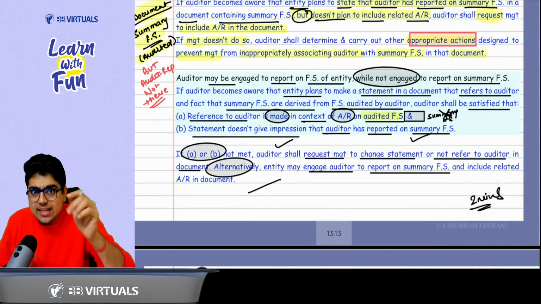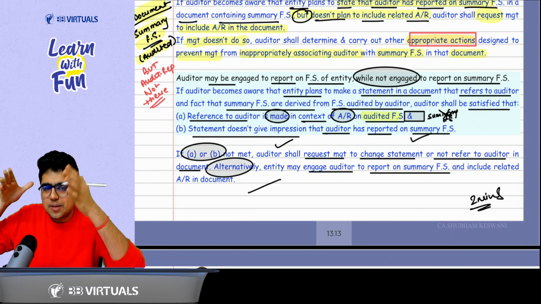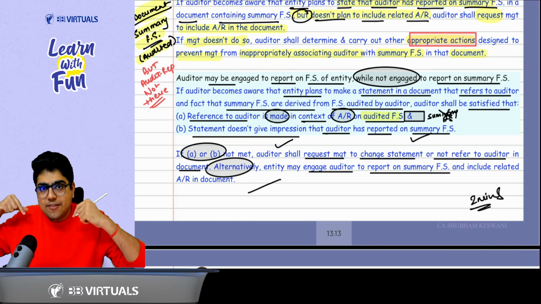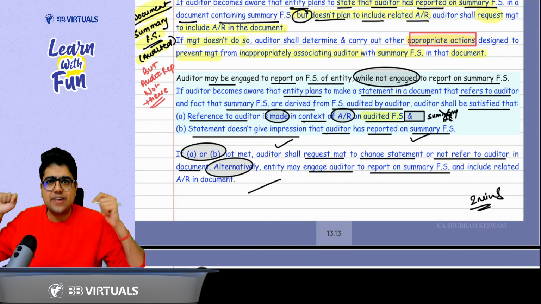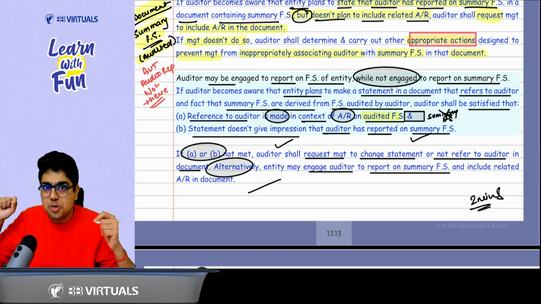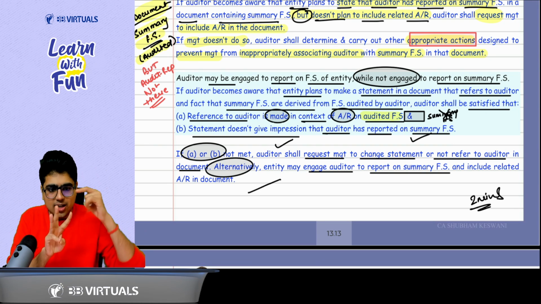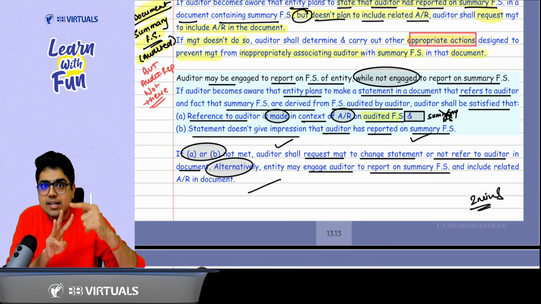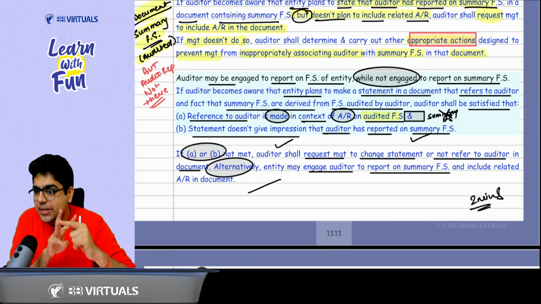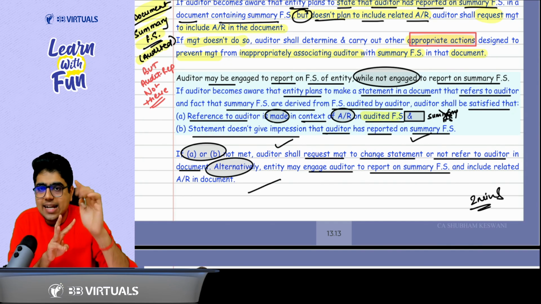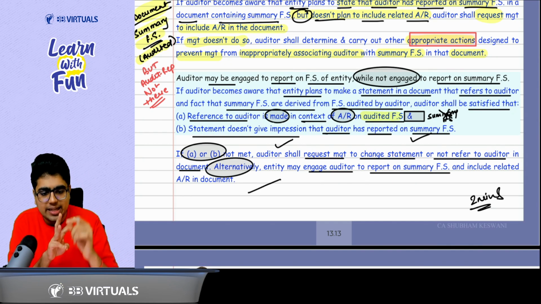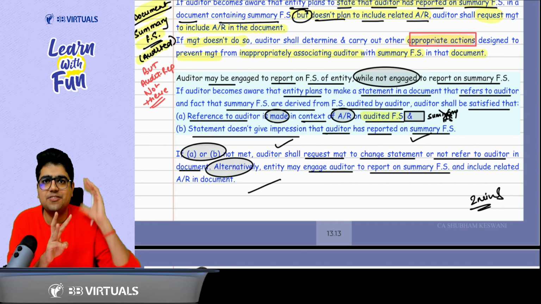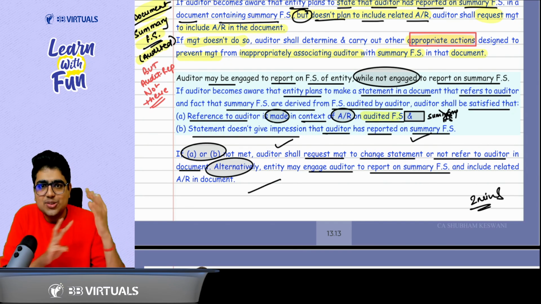You are auditing the audited financial statements, matlab complete financial statement, and you have given your audit report on the complete financial statement. Now in a document there are three things: complete financial statements that you have audited, your audit report, and unaudited summary financial statement. Then in that case what you will do, sir? You will see, in case of these summary financial statements, there is no association with your name.